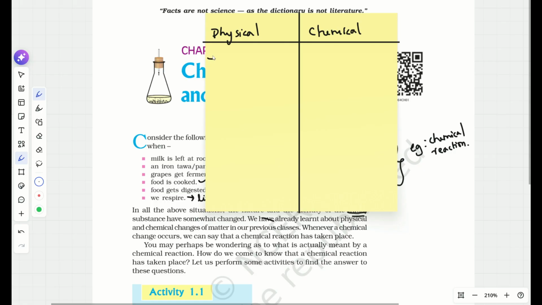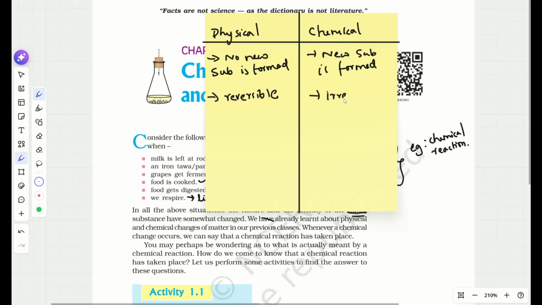In physical change, no new substance is formed, whereas in chemical change, a new substance is formed. Physical change is usually reversible. Chemical change is irreversible.